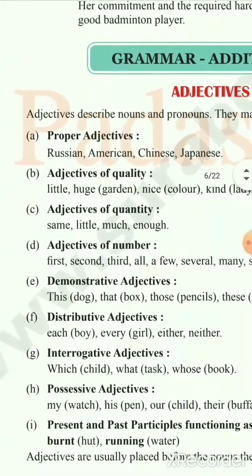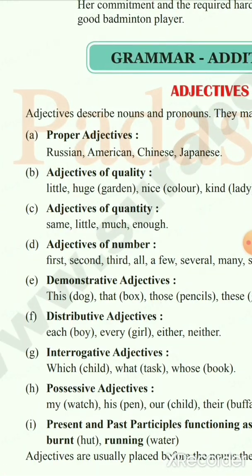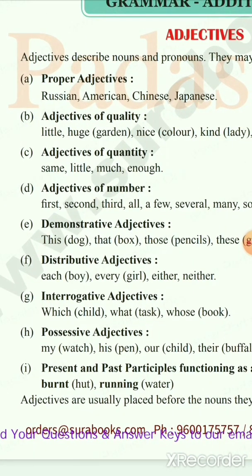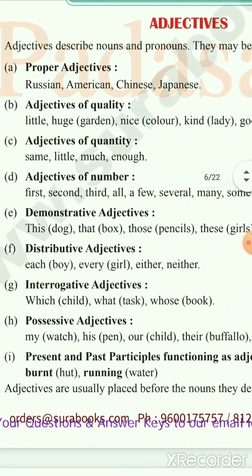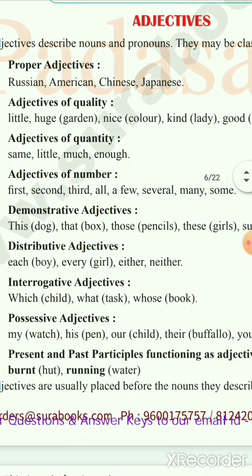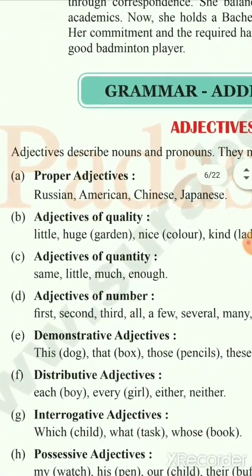I repeat, it is proper adjectives, adjectives of quality, adjectives of quantity, adjectives of number, demonstrative adjectives, distributive adjectives, interrogative adjectives, possessive adjectives, present and past participles functioning as adjectives. So let us move from the beginning.